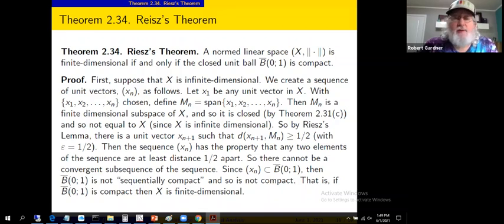So recursively defining the sequence, it has the property that any two elements in the sequence are at least distance 1/2 apart. We make this new vector x sub n plus 1 at least distance 1/2 from all of the previous vectors in the sequence. They're all contained in this proper subspace. So every time we add a new vector, in this sense, it's distance at least a half from all of the previous vectors. So when we create the infinite sequence, then any two elements in that sequence are distance half apart. And you can't do that in finite dimensions